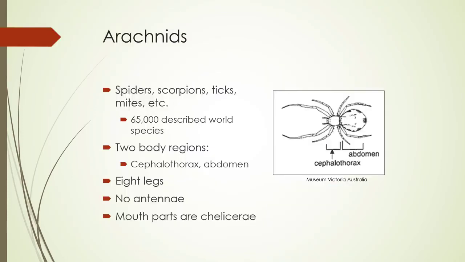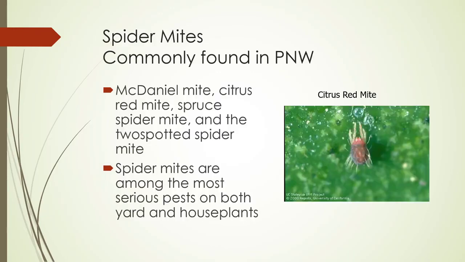So arachnids are spiders, scorpions, ticks, mites, etc. They have 2 body regions: cephalothorax and abdomen, 8 legs, no antennae, and their mouth parts are called chelicerae. With regard to horticulture, we're talking about mites that feed on plants. There are several types of mites, and some of them are spider mites, some of them aren't.